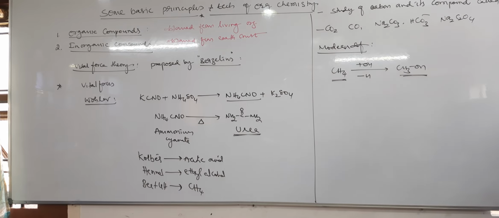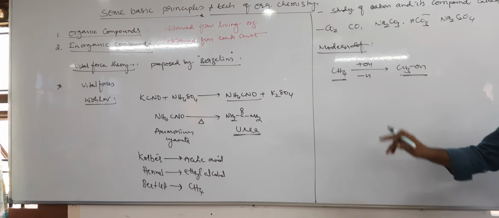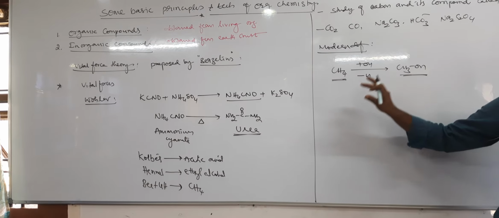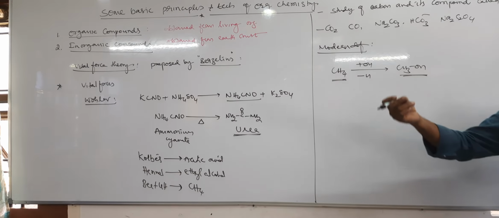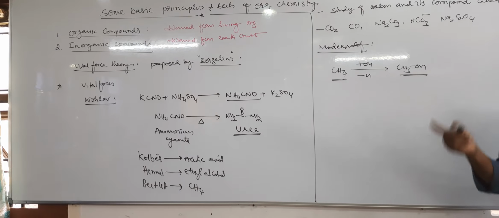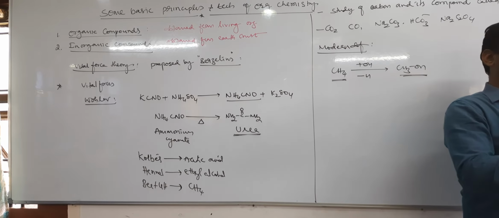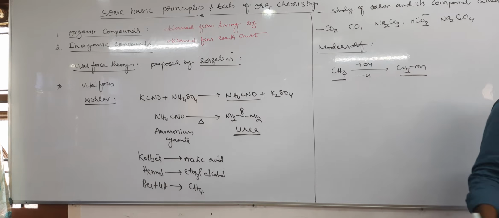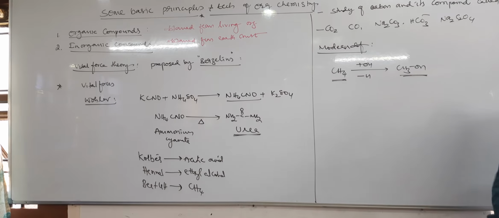Organic compounds are all like this only. They may be hydrocarbons or derivatives of hydrocarbons. Therefore hydrocarbons and their derivatives are called organic compounds, and the study of organic compounds is called organic chemistry.